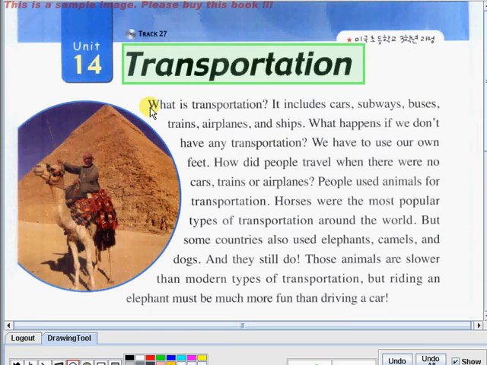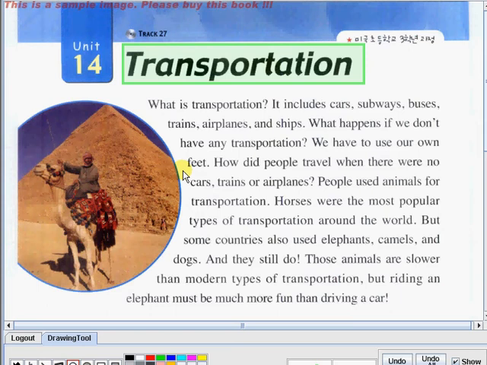What is transportation? It includes cars, subways, buses, trains, airplanes, and ships. What happens if we don't have any transportation? We have to use our own feet. How did people travel when there were no cars, trains, or airplanes?